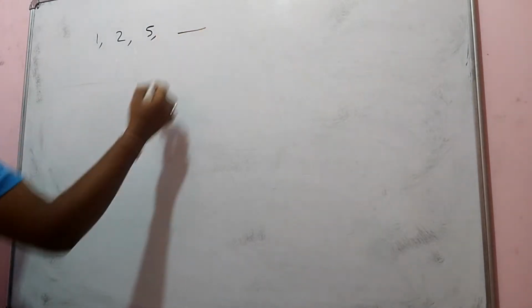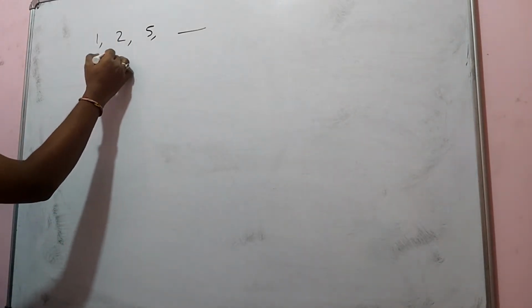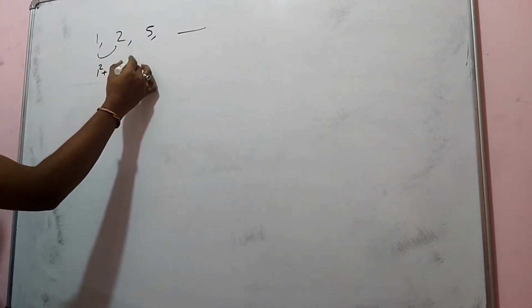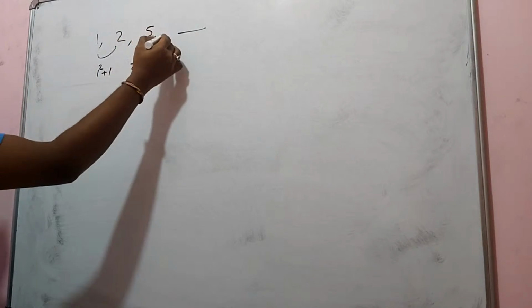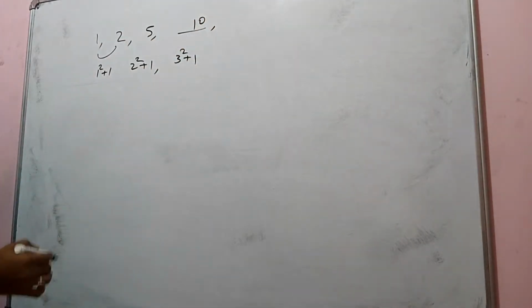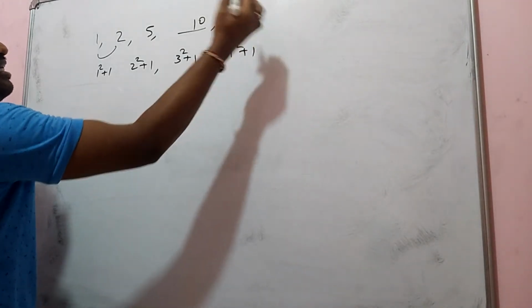So next, what am I going to get? Can anybody tell me? See, here I am getting 1 square plus 1, and this is 2 square plus 1. Then I am going to get 3 square plus 1, so I get 10. Next I get 4 square plus 1, that is 17.